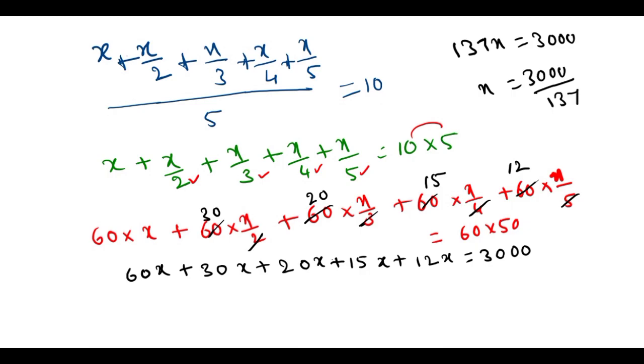So 3000 divided by 137. If you divide it, you will get 21.8. So 21.8 is the answer for the value of x. So this is the model for this. These all are given in very short answer questions. So next question we discuss.